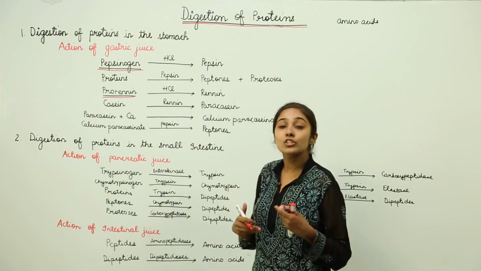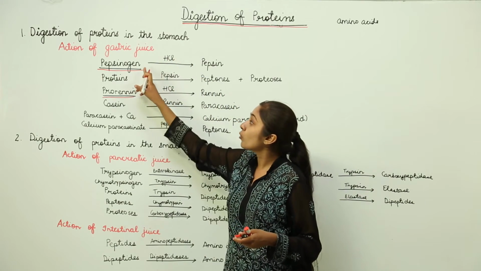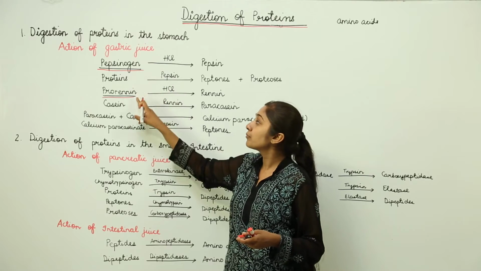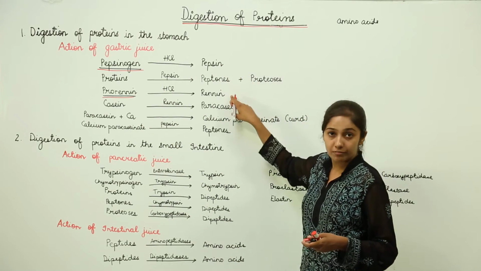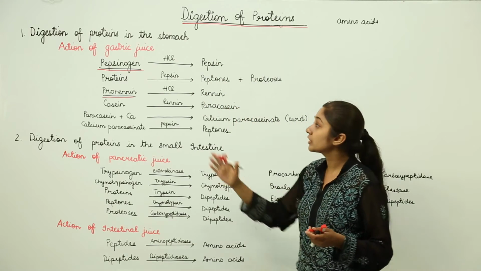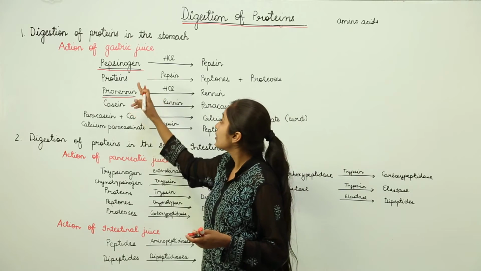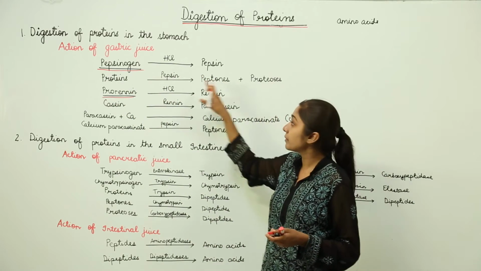So, this is how the digestion of proteins takes place in the stomach by the action of gastric juice. Gastric juice has an acidic pH, that is why the proenzymes pepsinogen and prorenin get converted into pepsin and renin respectively. As you can see in these equations, proteins are converted into peptones plus proteoses in the presence of pepsin.